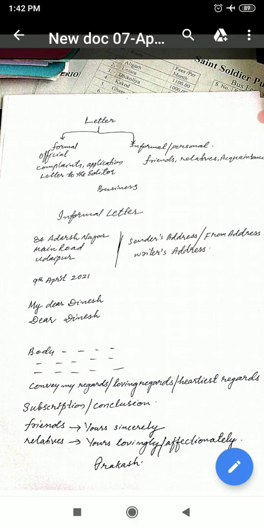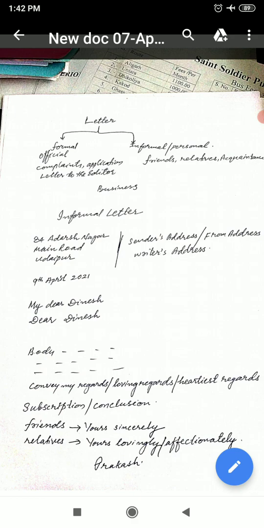That means after the margin where you have started the sender's address. In the same line vertically, you have to write the body of the letter. That means you have to write what you want to write.